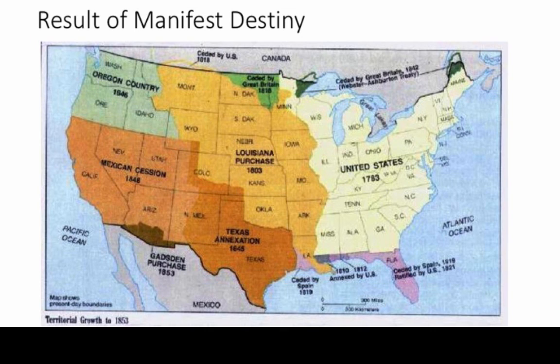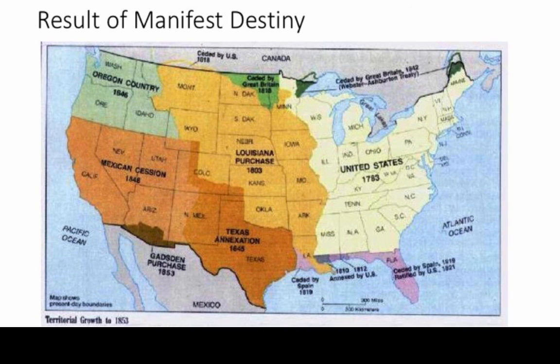Got a little aggressive, but was able to acquire that land from Great Britain through peaceful means, and of course got us all the way to the Pacific, a promise he kept, one of the promises he kept, but then again was also instrumental in acquiring the Mexican Cession lands, California, and those other states after defeating Mexico in the Mexican-American War, and as stated in the Treaty of Guadalupe Hidalgo.